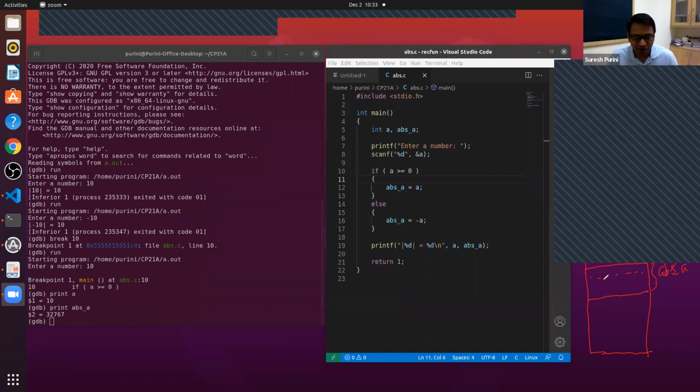So for all we know, this 32764 here, it could be on my machine. I'm the only one who is using it, but there are other processes of mine, and one of the processes may have used this particular chunk of memory sometime before to store the credit card information or some password of mine. And now when I printed ABS_A, it got printed onto the screen, and it could be exploited by you, since you are seeing it. Okay, you understood?